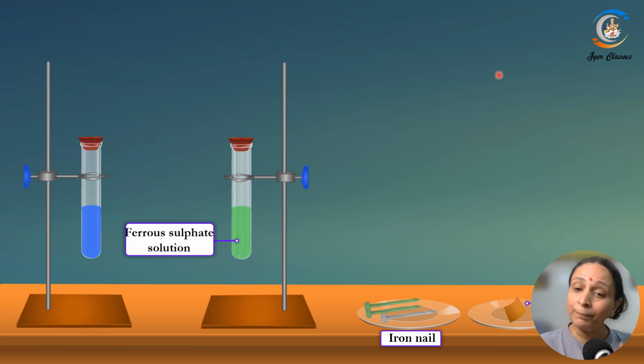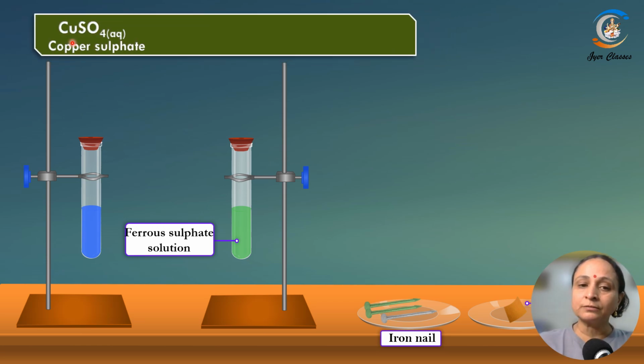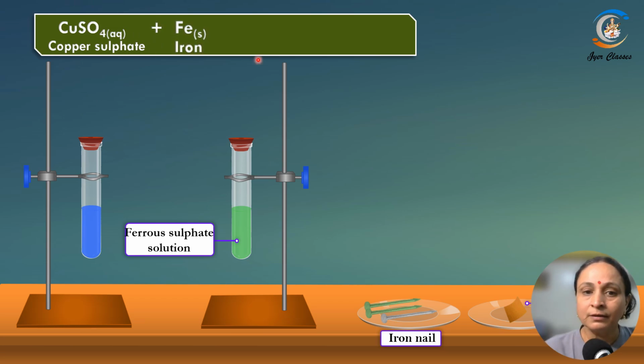We took copper sulfate, right? But now the green solution which you get in test tube number 2 has actually become the ferrous sulfate solution. Now what has happened in this reaction? The blue colored copper sulfate was added with some iron nails.